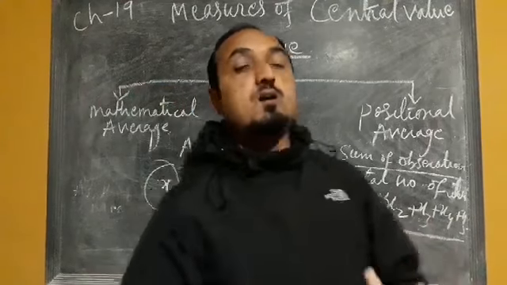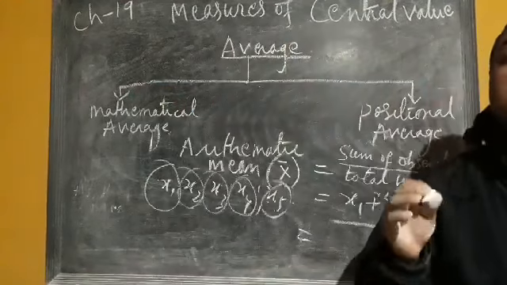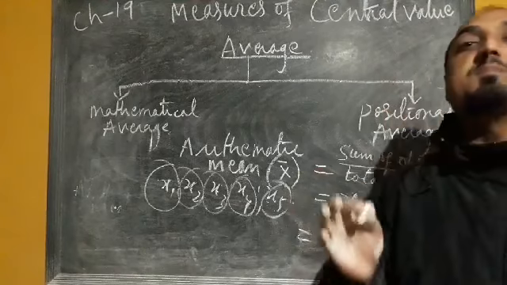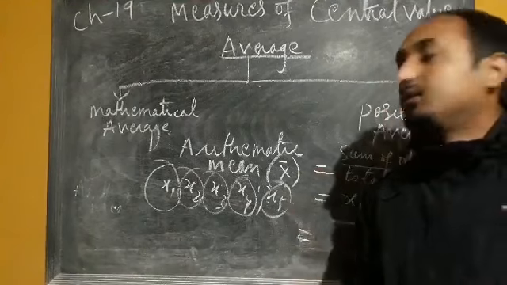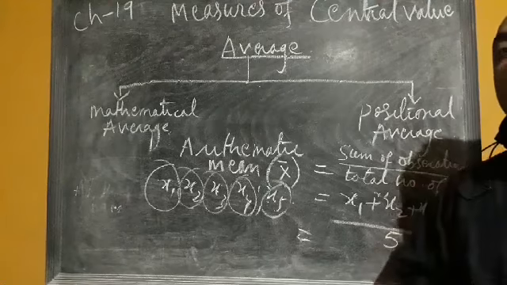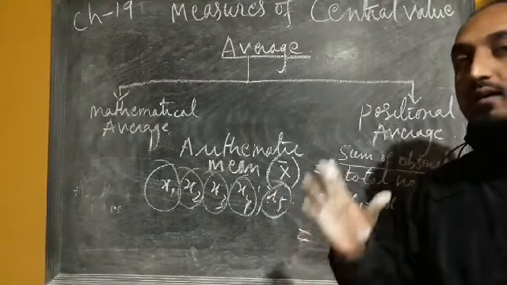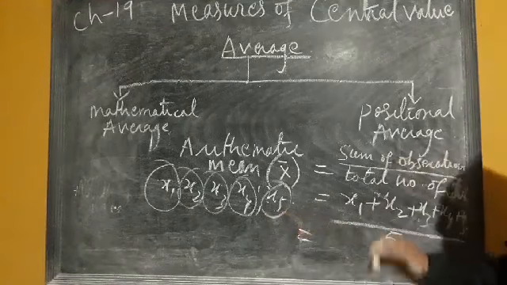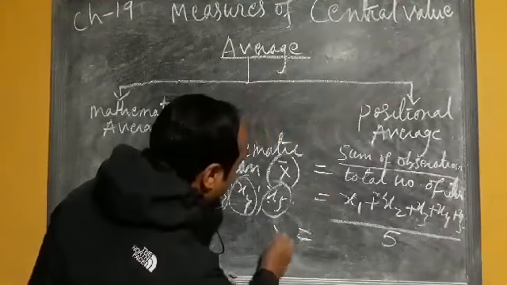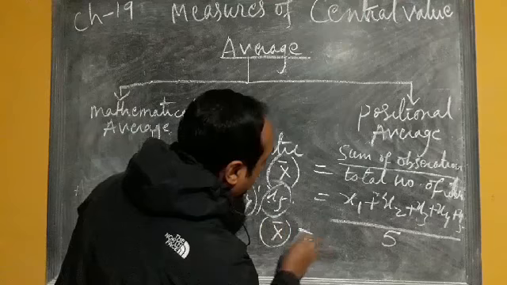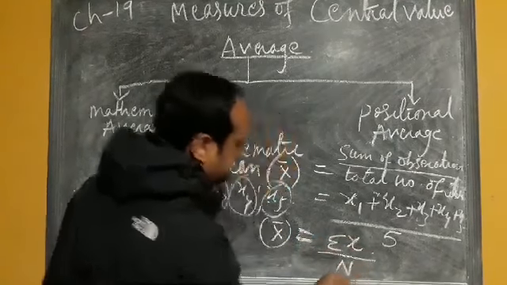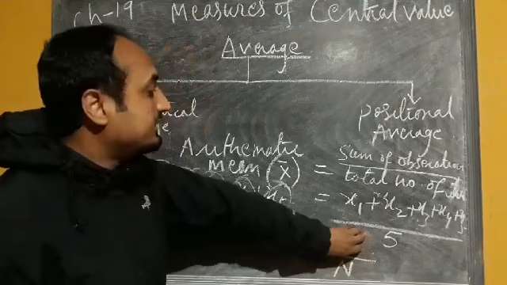So this is the way of calculating this arithmetic mean. Now this is in the case of simple arithmetic mean, where frequency is not given and only the observations or items are given in the series. Then we can apply this formula. So we can say that x bar equals summation x by n.